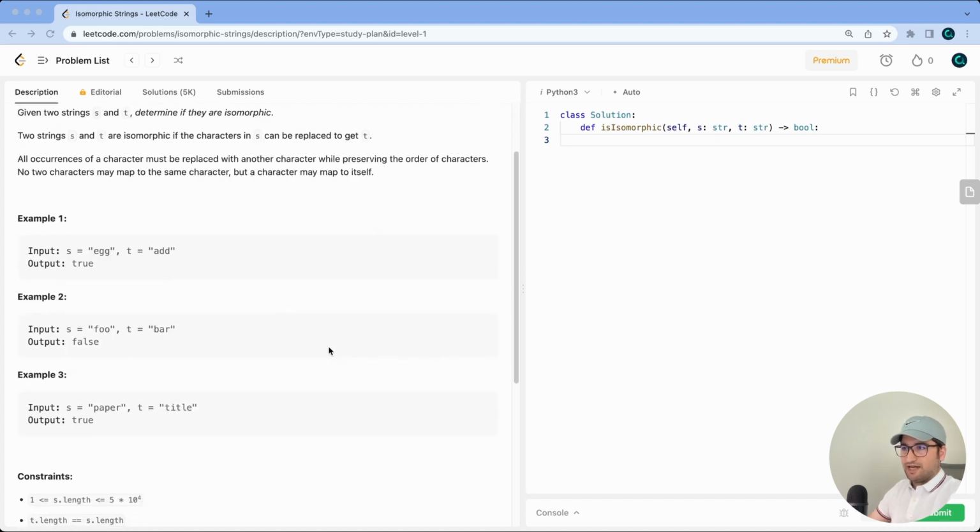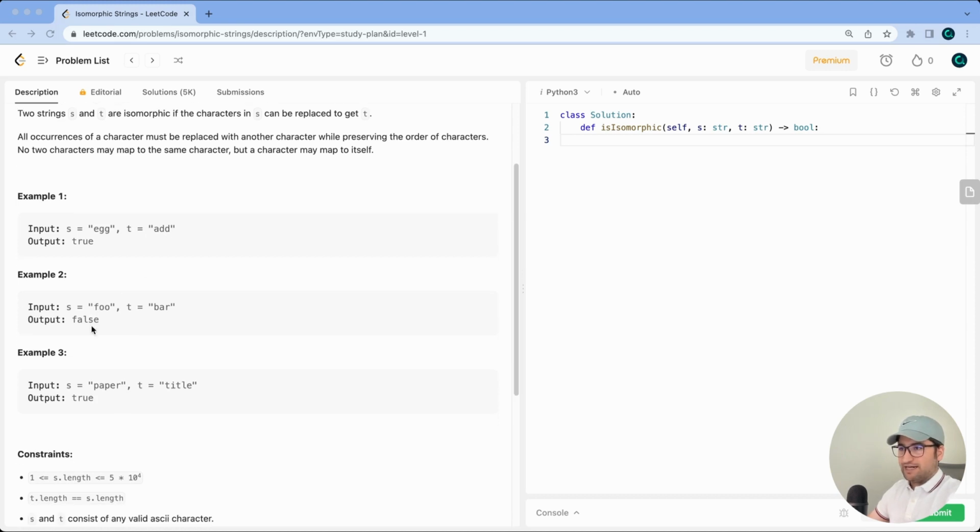Now let's find out the examples here. If we get two strings like this, egg and add, we should return true because we can map E to A and G to D, and receive add from egg, right? But for example number 2, if we map F to B and O to A, we cannot make bar from foo, right? So we should return false. Now let's come back to Visual Studio Code and try to solve this problem.